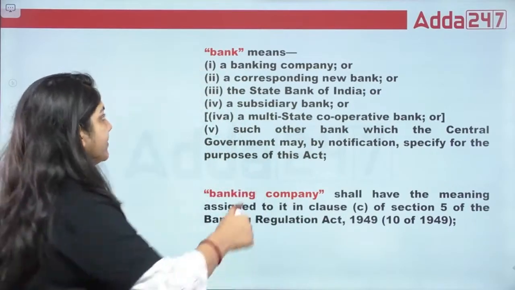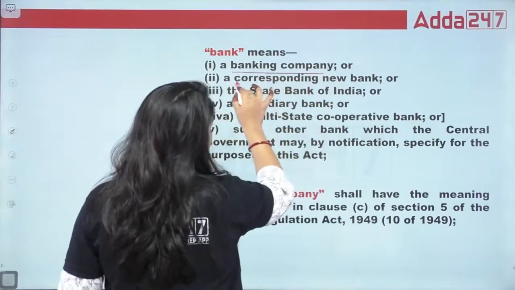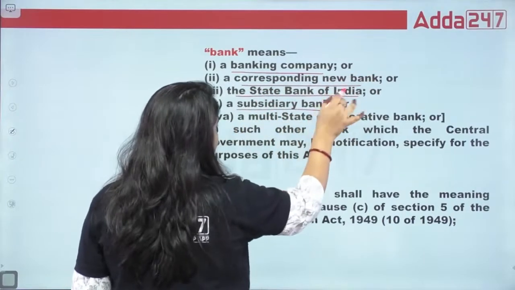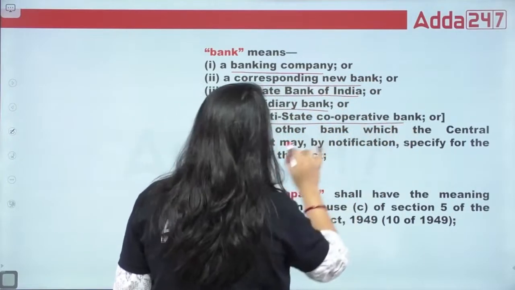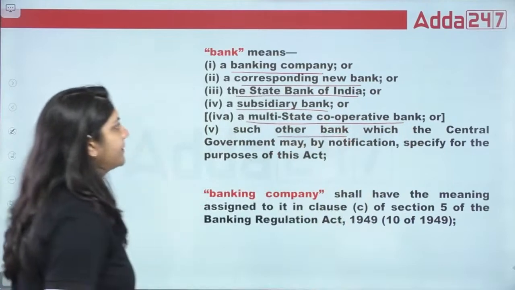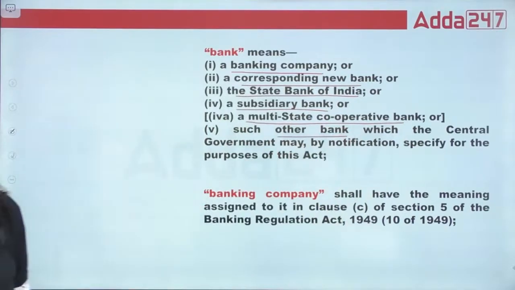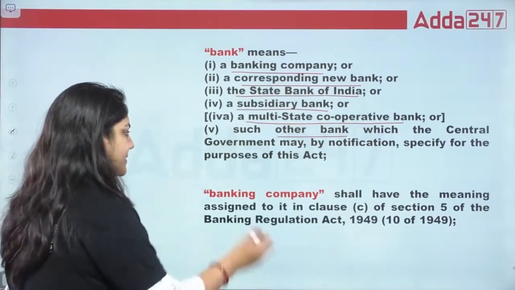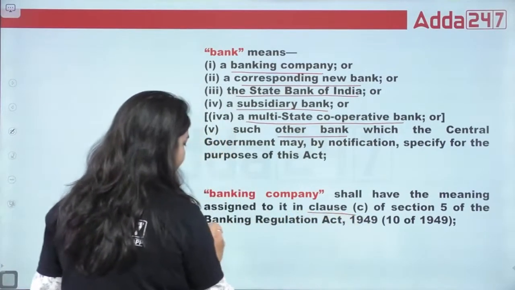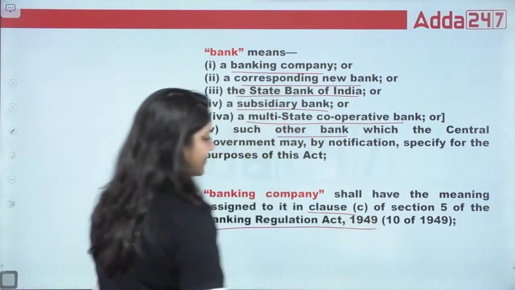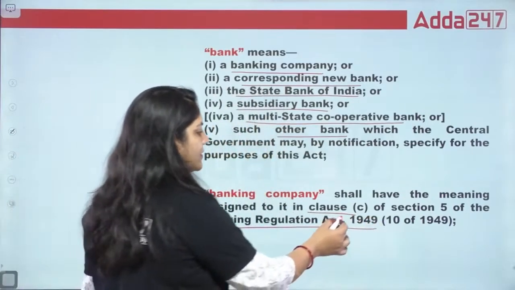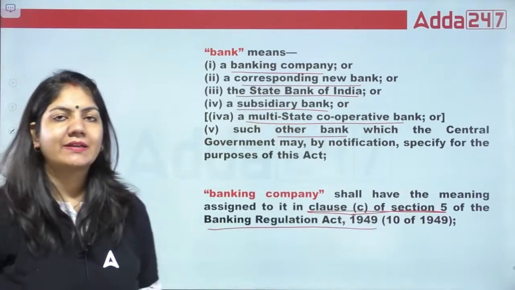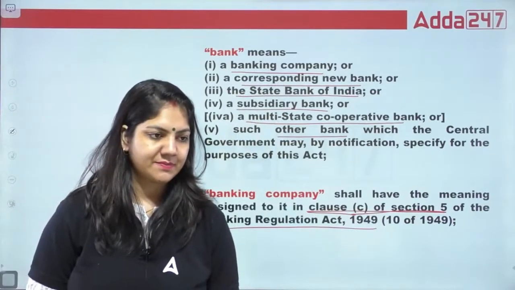So the bank includes banking company, corresponding new bank, State Bank of India, subsidiary bank, multi-state cooperative bank, or other bank. Done. Banking company has the same definition that we have read in the Banking Regulation Act, Clause C of Section 5, Banking Regulation Act 1949.